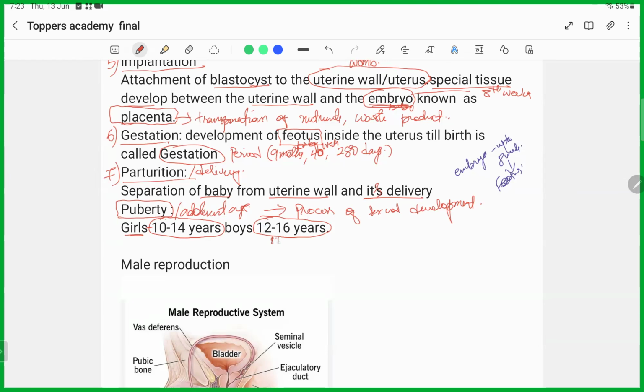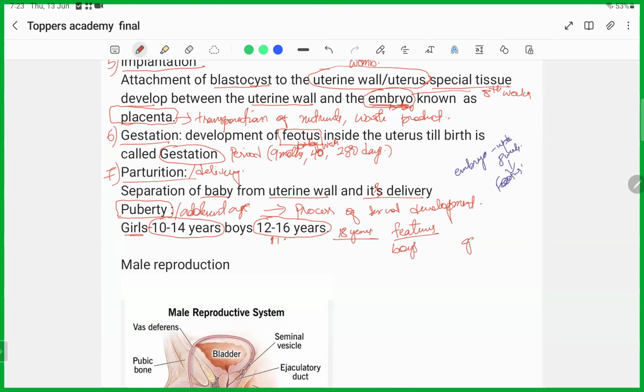Sometimes it can be from 11 to 14 years, or 11 to 18 years. It can go up to 18 years actually. So during puberty, the process of sexual development takes place. The body will undergo several changes during this period, and sexual maturity, reproductive maturity, will take place. Some of the features of puberty will be different in boys and girls.